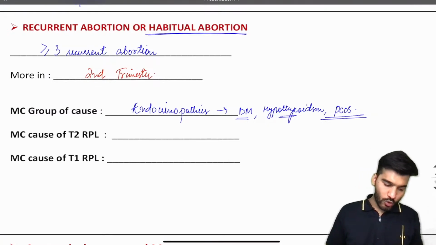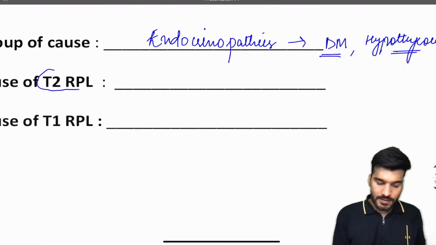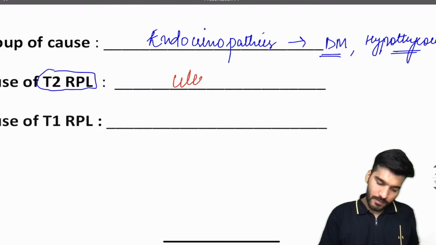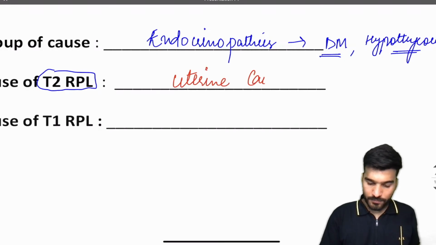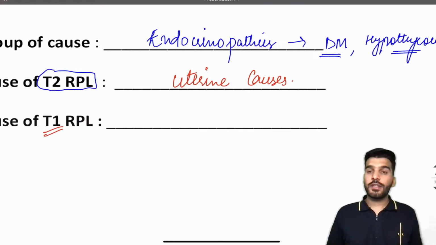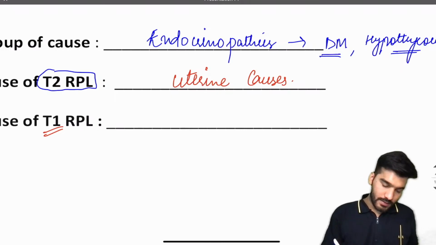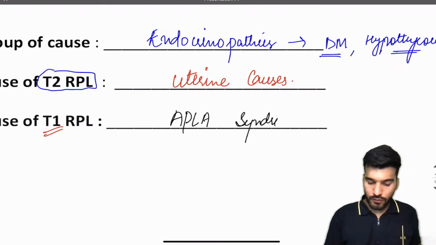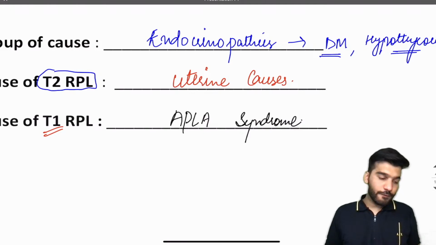Now, most common cause of second trimester pregnancy loss. We already know second trimester pregnancy loss usually has uterine causes. And if the examiner asks about the first trimester, the usual cause for recurrent abortion is APLA, that is antiphospholipid antibody syndrome. Clear to everyone? Yes, that's going to be antiphospholipid antibody syndrome.